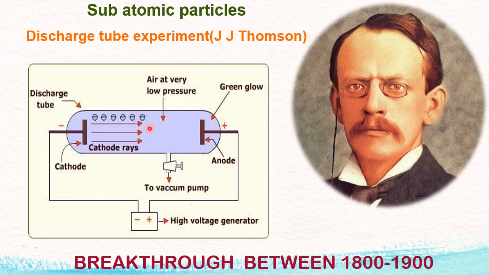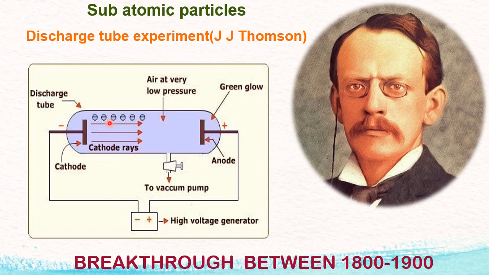You can imagine it like a normal glass tube having two electrodes. The electrode connected to the negative terminal of a source behaves like a cathode, whereas the electrode connected to the positive terminal of a source behaves like an anode. So this is the cathode, this is the anode. These two are fixed to the discharge tube or a normal cathode ray tube.